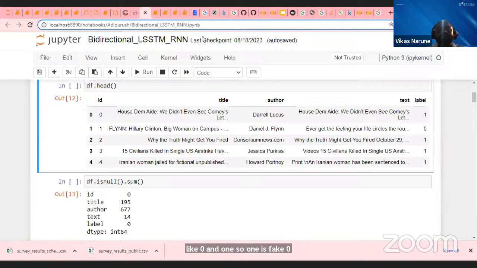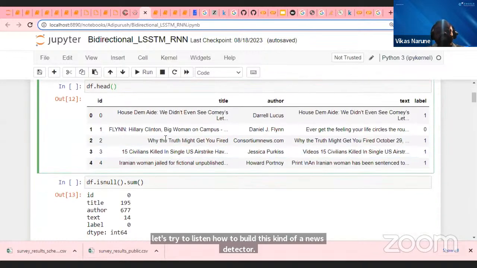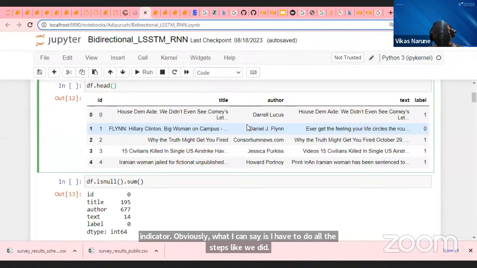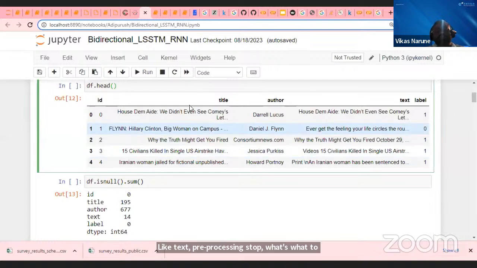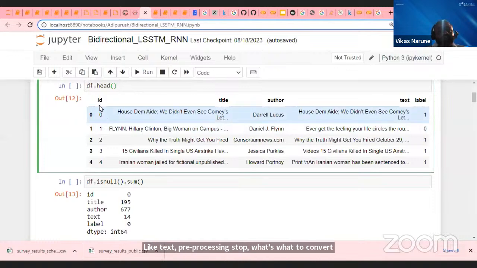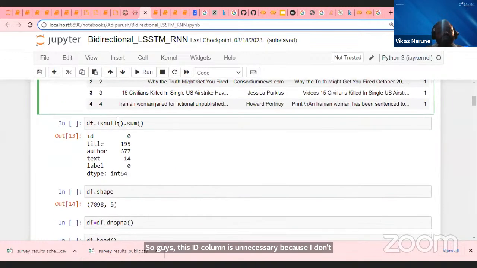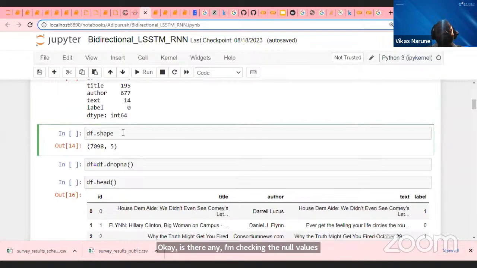Let's try to understand how to build this kind of news detector. Obviously, when I have to build this news detector, I have to do all the steps like we did: text pre-processing, stop words, converting to numericals, checking the null values, removing the unnecessary columns. I will show you all this process fast. Guys, this ID column is unnecessary because I don't need the ID column. Then I have to understand, are there any null values? I'm checking the null values. I have 7,000 news items, guys, and this kind of news I have.